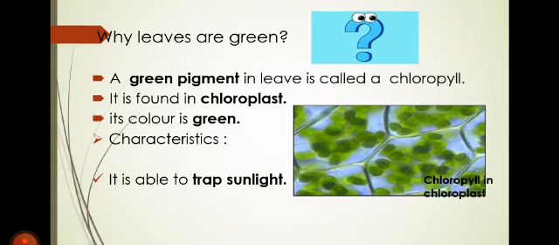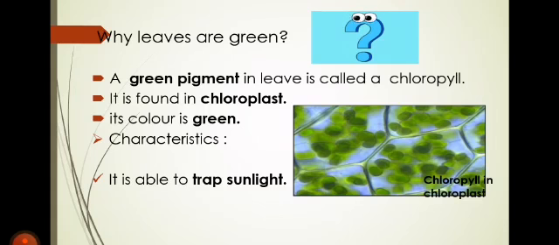Before describing the starch, I will revise the previous lesson. In my previous lesson, I told you the reason why the leaves look green. Leaves look green due to the presence of a pigment, or a substance, that is called chlorophyll. What is the name of that pigment? That name is chlorophyll. Chlorophyll is a substance that is green in color and it is present in the leaves of the plant.